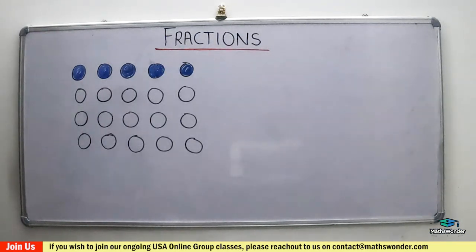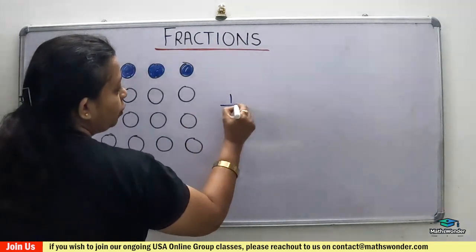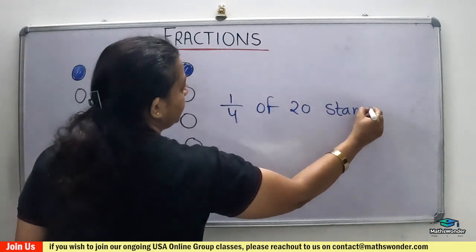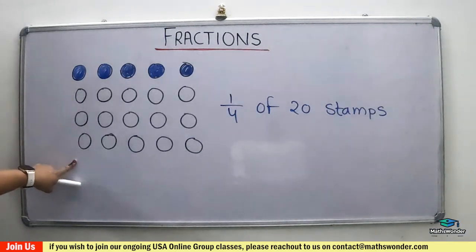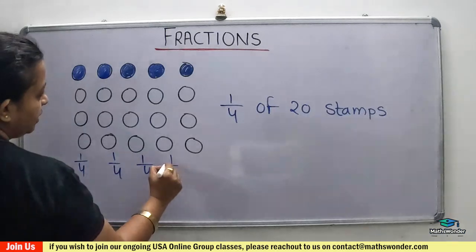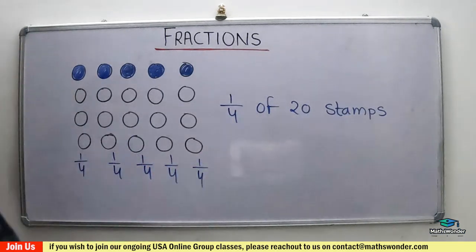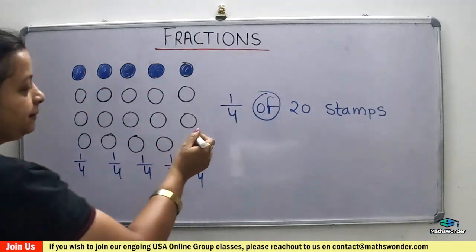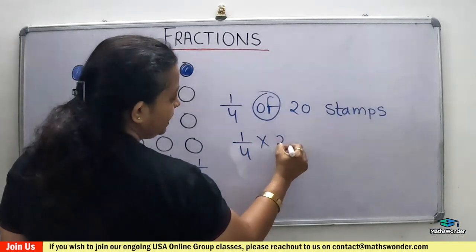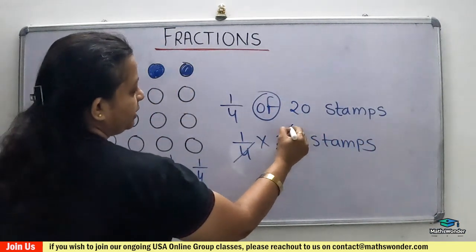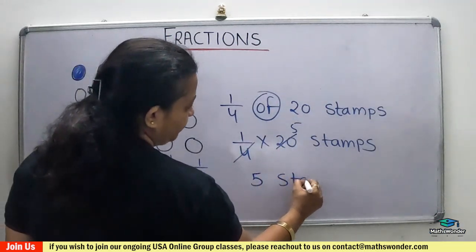What would I do? There are 5 in each group. Yes, so 1/4 of 20 stamps, right? 1/4 of 20, because see, 1/4 of this, 1/4 of this, and so on. And you know that 'of' in mathematics means multiplication, right? So 1/4 of 20 stamps means you simplify, and you will get 5 stamps, right?